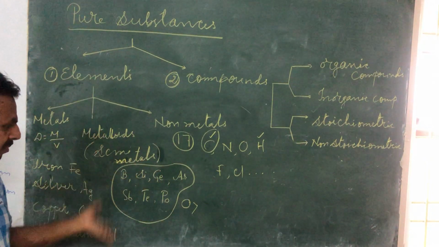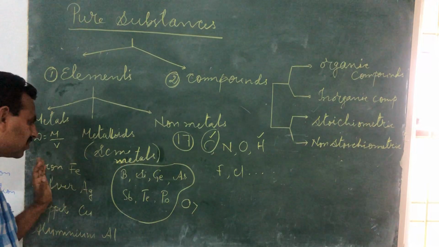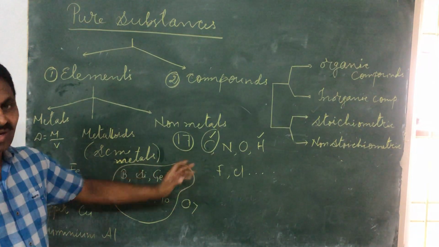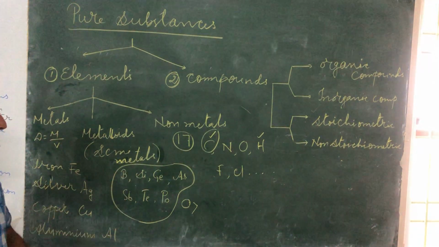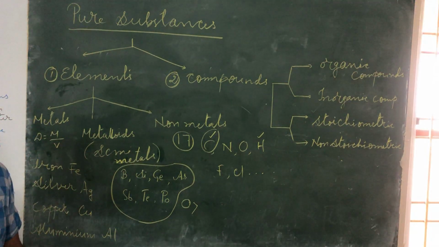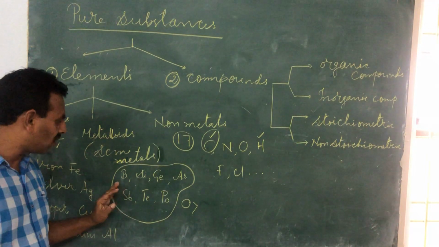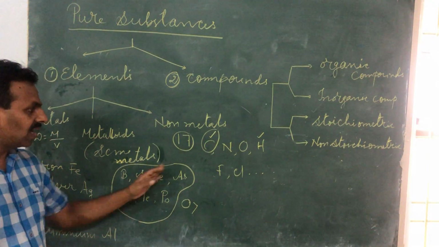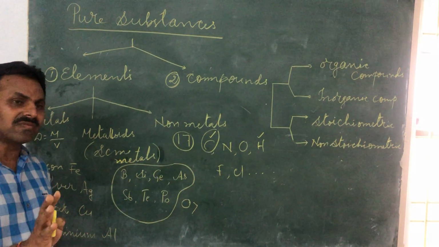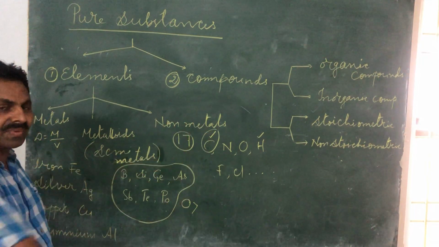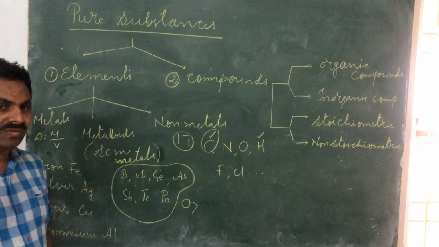Now, semi-metals means they'll have some of the properties of metals, some of the properties of non-metals. So this is how they differ. And please go through your list of elements. I have already given all the semi-metals here, and all the non-metals you will find on the extreme right side of the periodic table. You can easily find out.